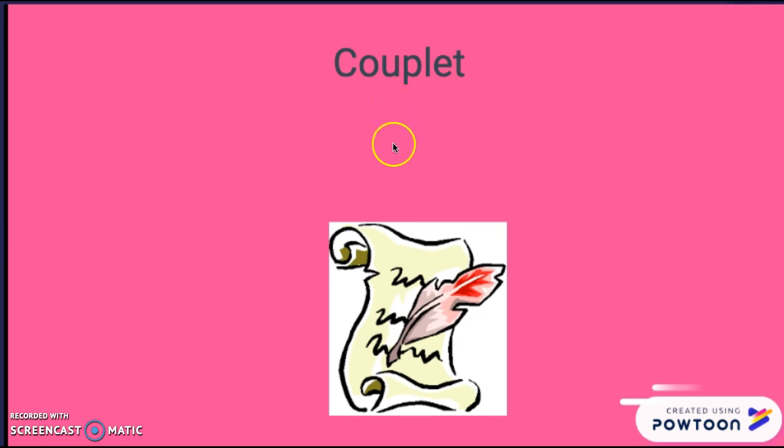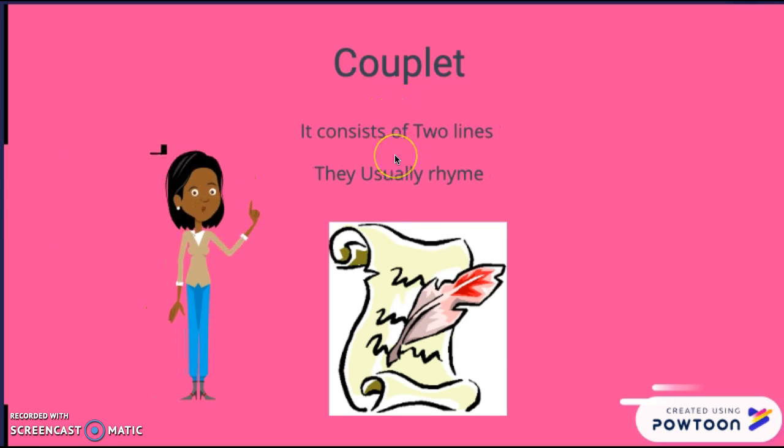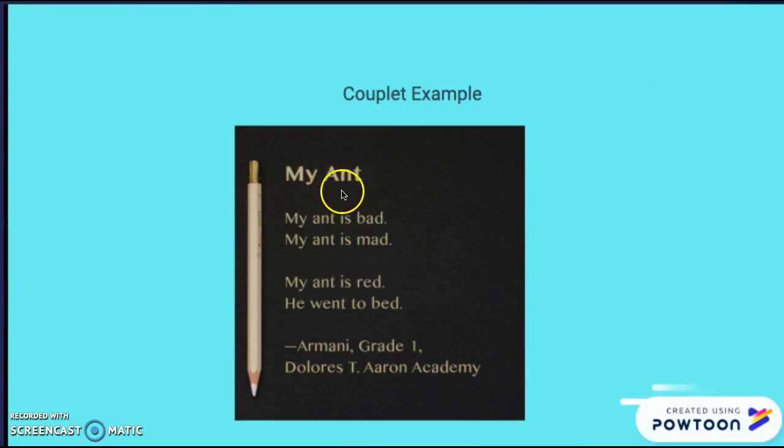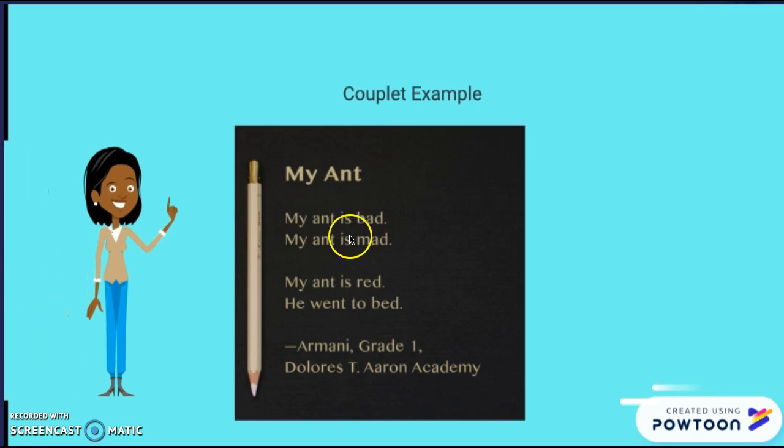So this is another part. This only consists of two lines. These two lines usually rhyme. This is an example of one. My aunt is bad, my aunt is mad. My aunt is rad, he went to bed. You see how it rhymes and there's only two and two? This is a couplet.